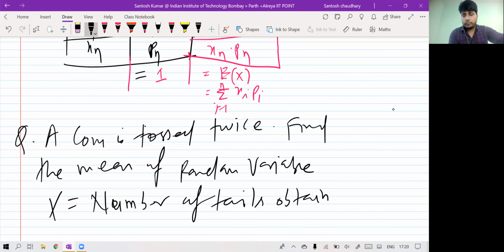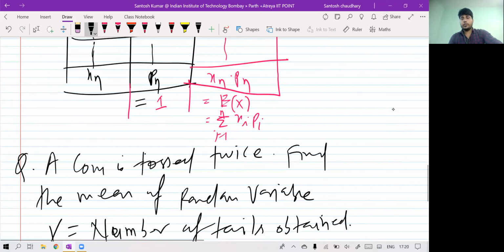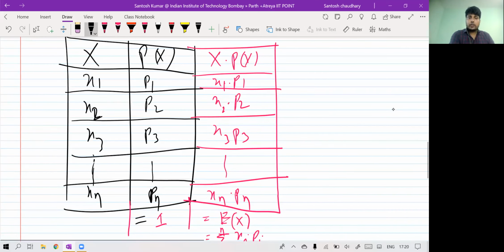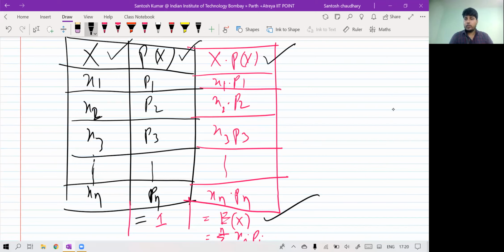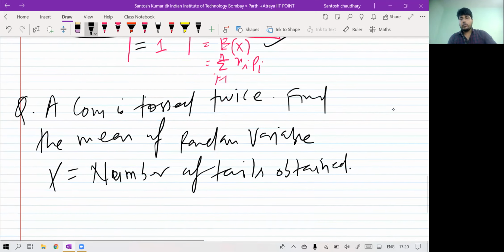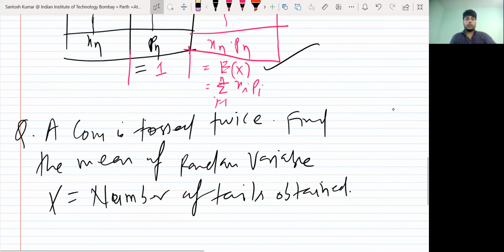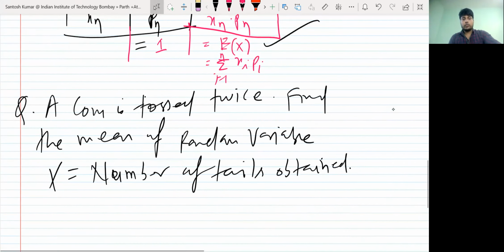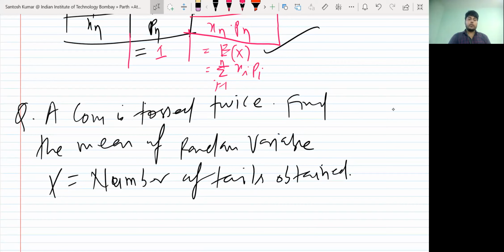So try quickly. First you see what are the values of x, then find the corresponding probabilities, then you multiply it and add it, you'll get the mean. They are asking you for the mean, or expectation.